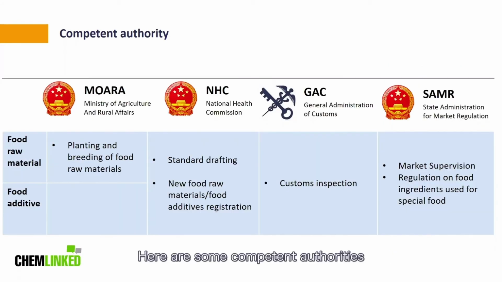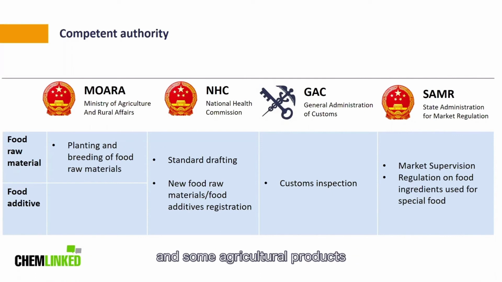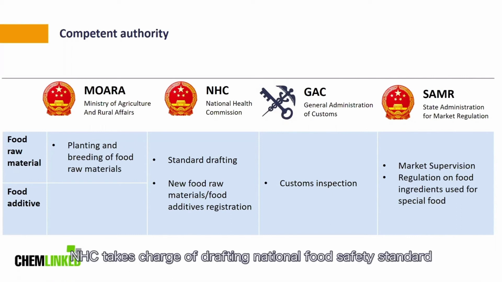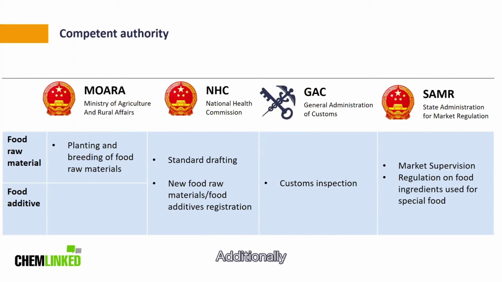Here are some competent authorities related to the use of food ingredients. As food raw materials could be fruits, vegetables, cereal, and some agricultural products, MOARA will be responsible for their planting and breeding. NHC takes charge of drafting National Food Safety Standards, so it will stipulate relevant technical standards of food additives and some food raw materials. Additionally, it is also responsible for the registration of new food ingredients.